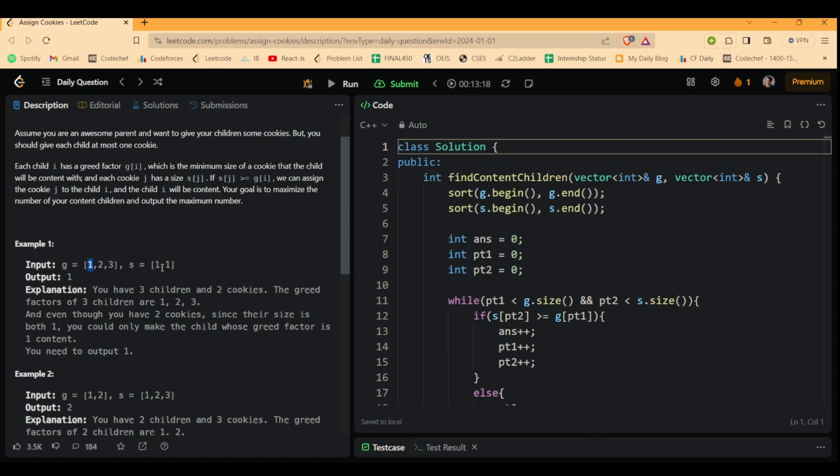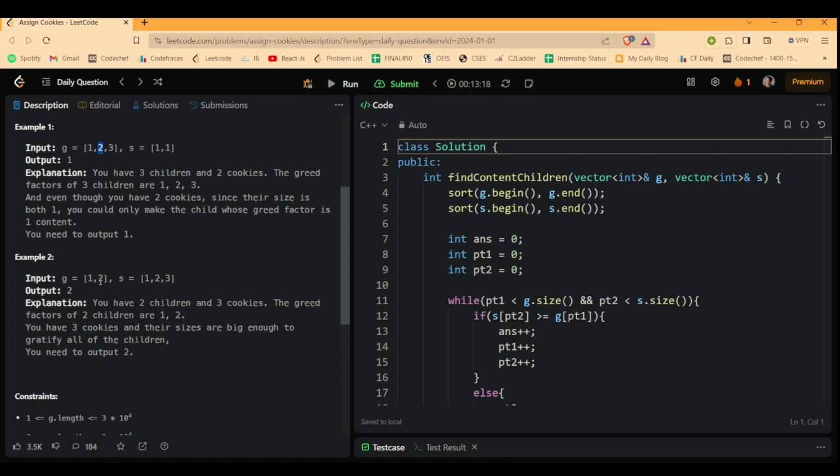You can give this cookie of size 1 to the child at index 0 and make him content, but you won't be able to make the children at index 1 and 2 content as you don't have any cookie of size greater than or equal to 2. Correct? So that's why the answer over here is 1.